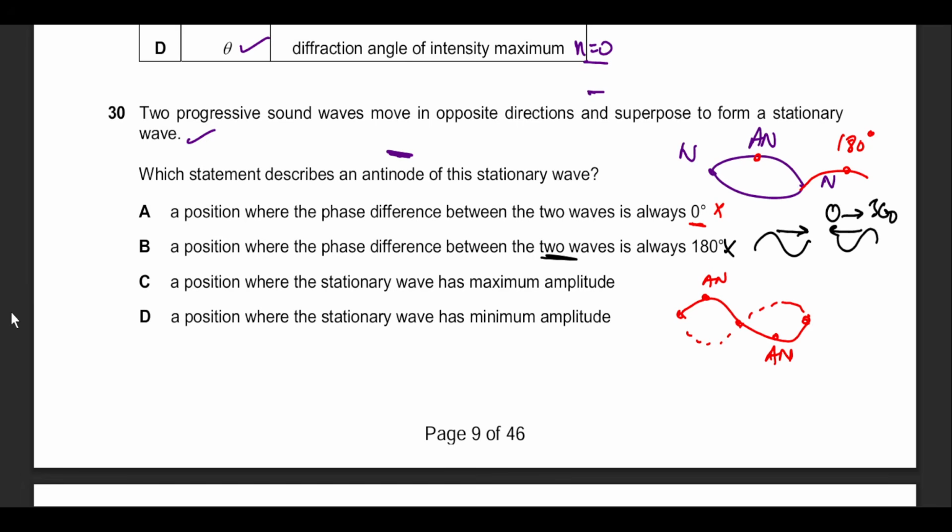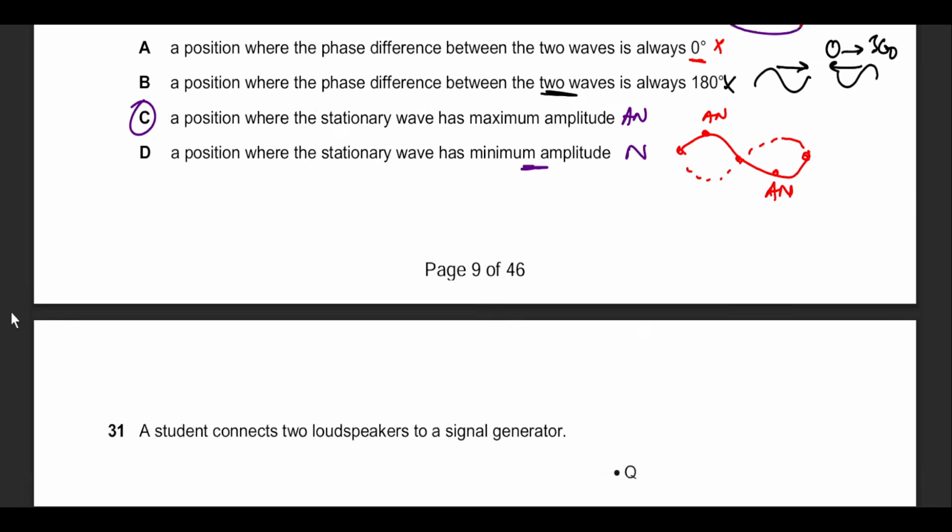The position of wave maximum amplitude is an antinode, and minimum amplitude is a node. He's asking me why. Okay, so he's asking about antinode, says option C.